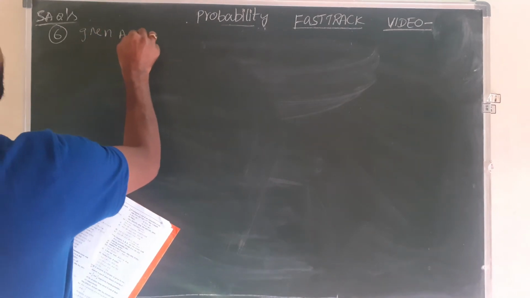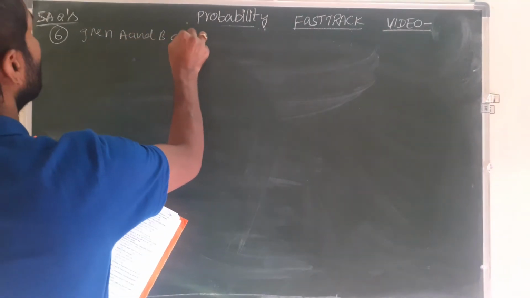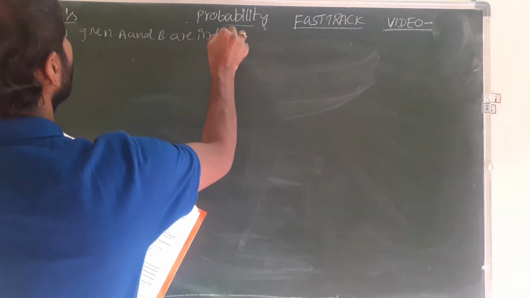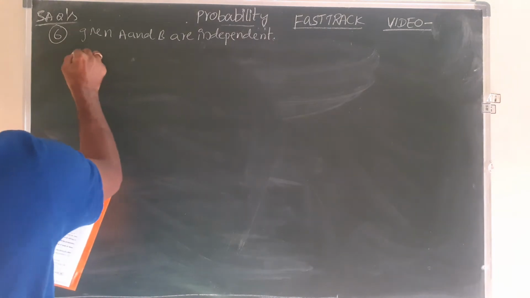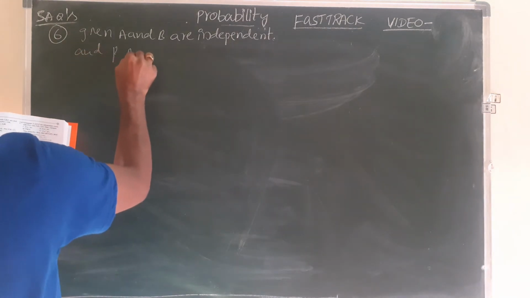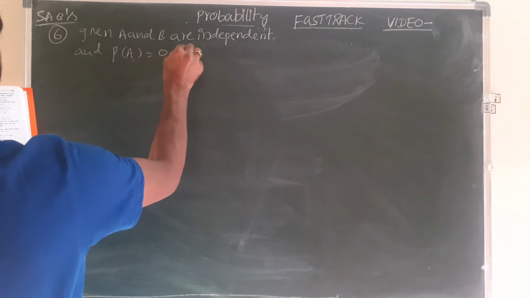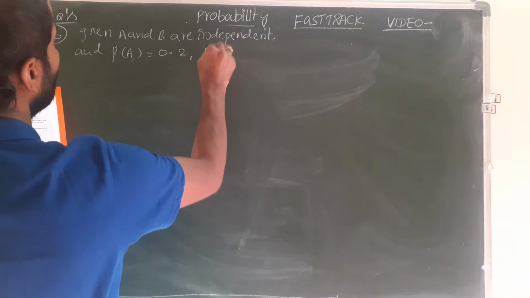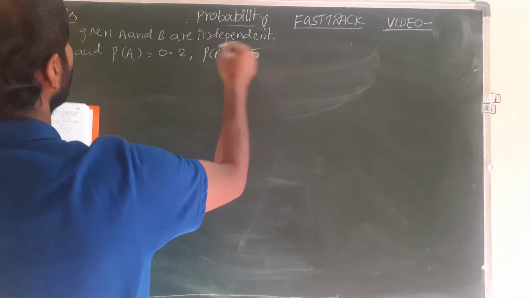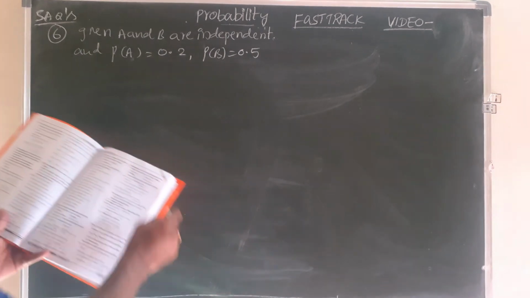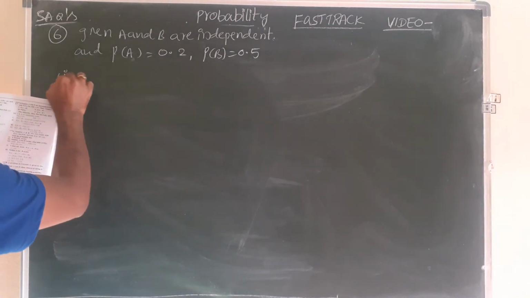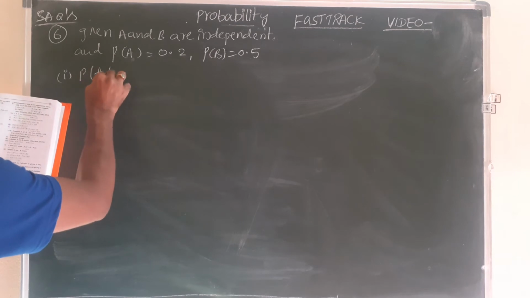Given A and B are independent events, and P of A is 0.2 and P of B is 0.5. Now first question asking, what is first one? P of A by B.